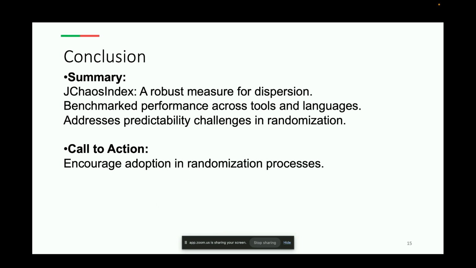So, to sum up, JChaosIndex is a robust, domain-agnostic metric for measuring data dispersion. It benchmarks well against existing techniques and addresses key challenges in randomization, such as balancing dispersion and unpredictability. And I hope that this research will inspire further exploration into randomization.